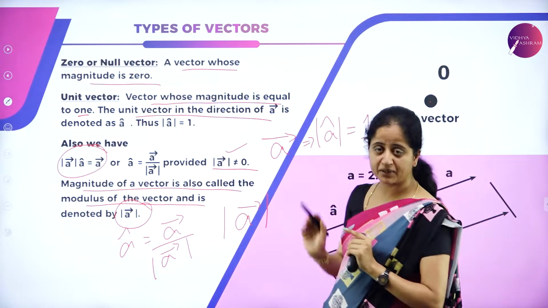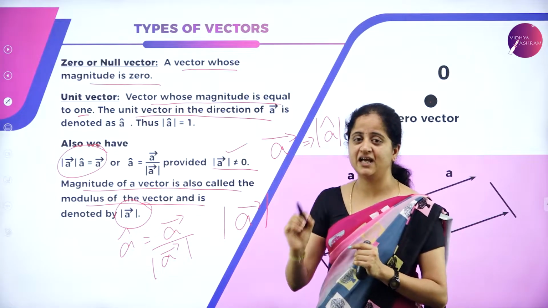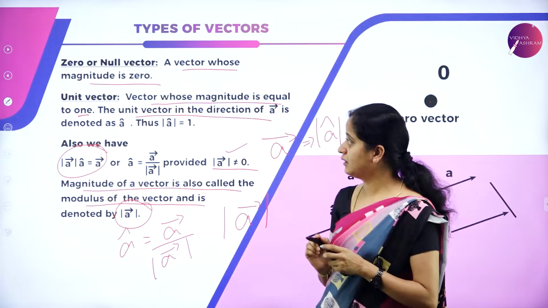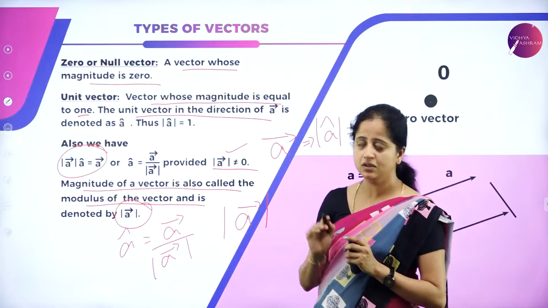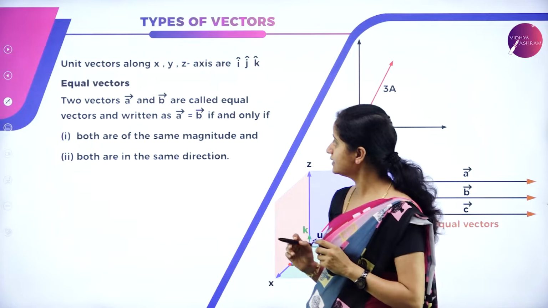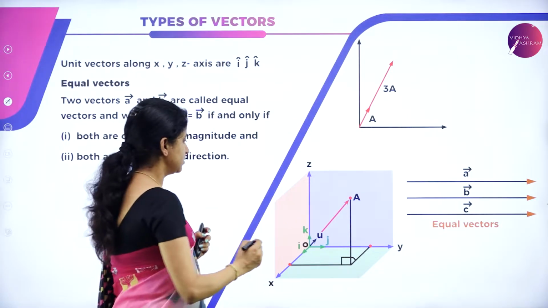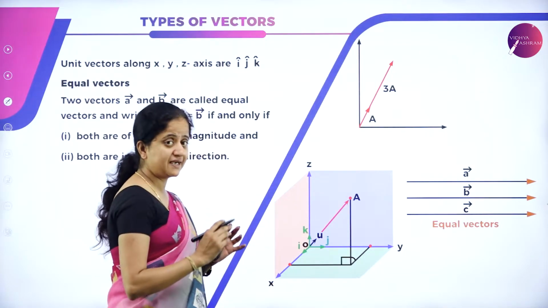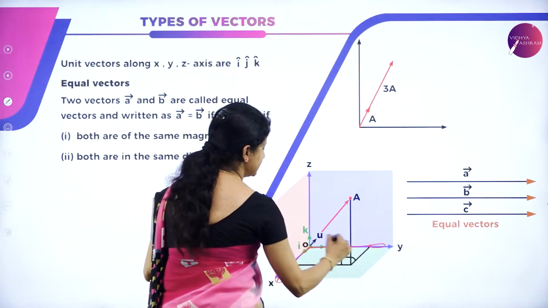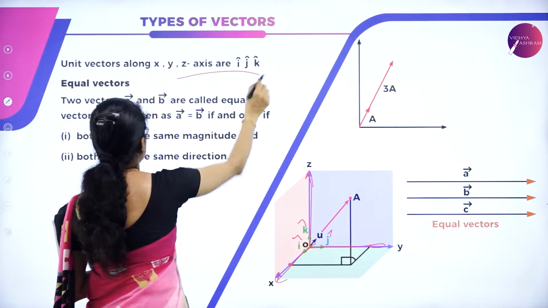Knowing how to represent vectors is very important. All these representations have different meanings, so it is important to know each and every representation of writing vectors. I hope it is clear now. Any vector whose magnitude is 0 is a null vector, and a vector whose magnitude is equal to 1 is a unit vector. Next, let us denote the unit vectors in a 3-coordinate system, along the x-axis, y-axis and z-axis. The unit vectors along the x-axis, y-axis and z-axis are given by i cap, j cap and k cap respectively.